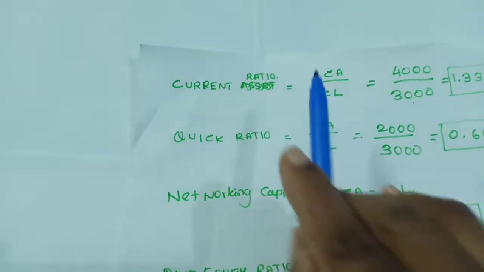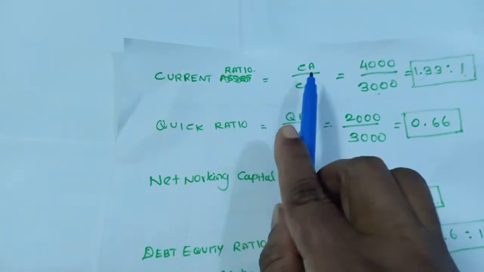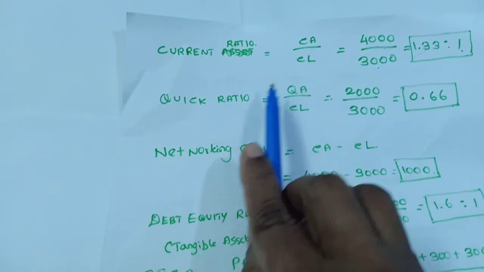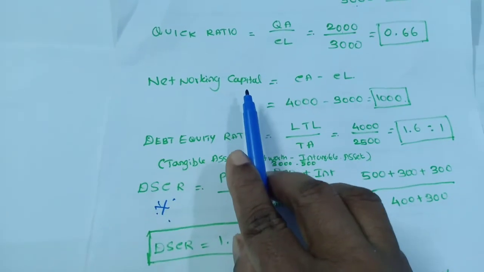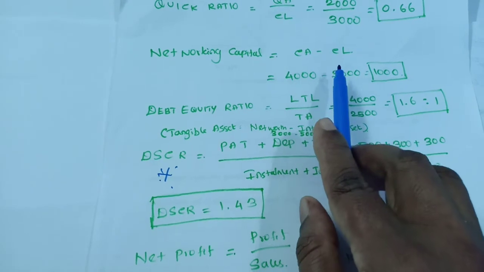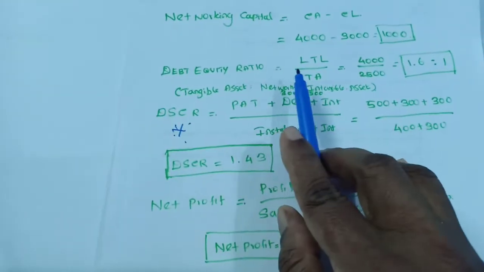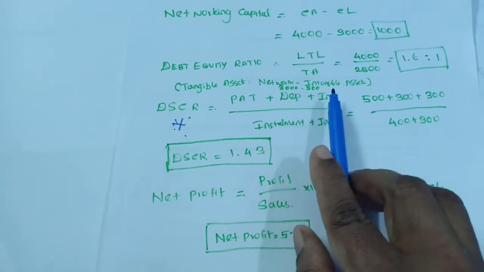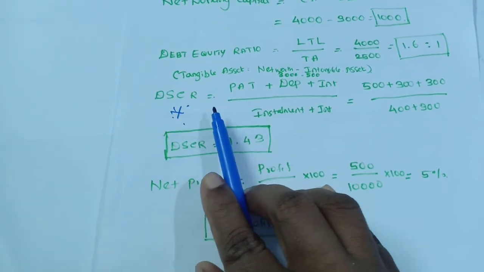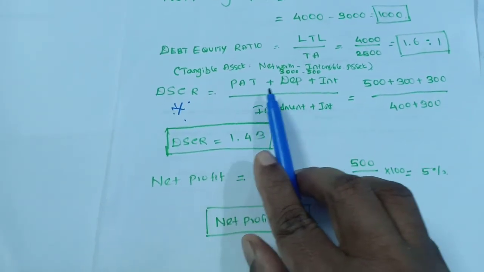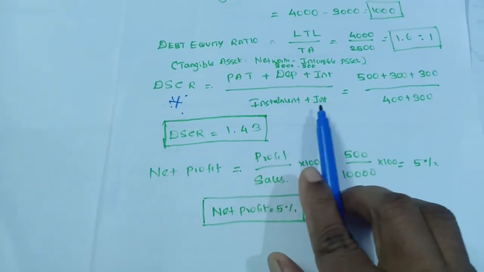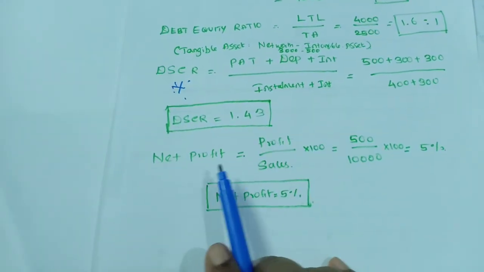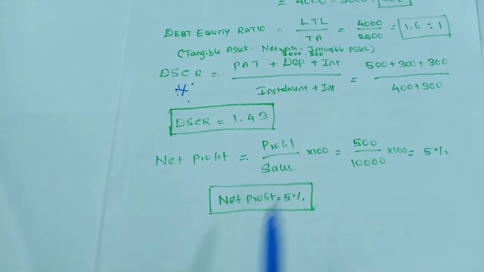All these formulas are very important, friends. The formula for current ratio is current assets divided by current liabilities, and for quick ratio is quick assets divided by current liabilities. Net working capital, current asset minus current liabilities. Debt to equity ratio, long term liability divided by tangible net worth. Debt service coverage ratio, profit after tax plus depreciation plus interest divided by installment plus interest. Net profit is profit divided by sales into 100.